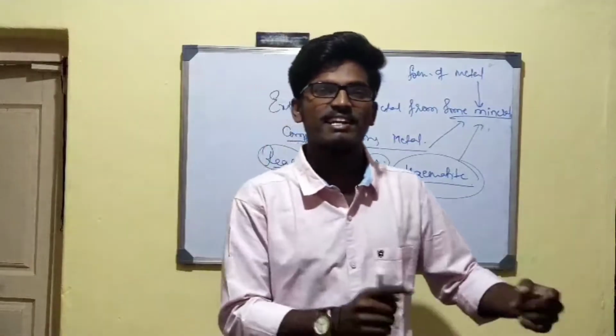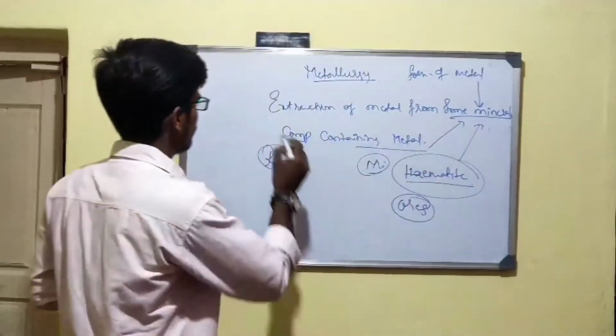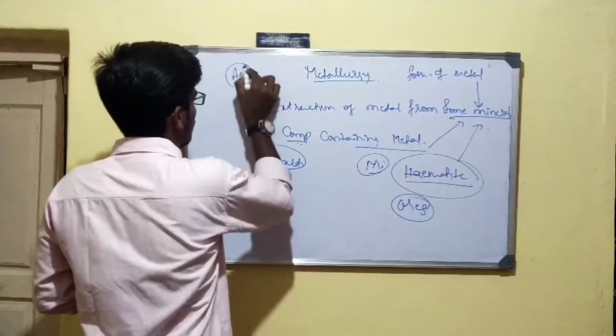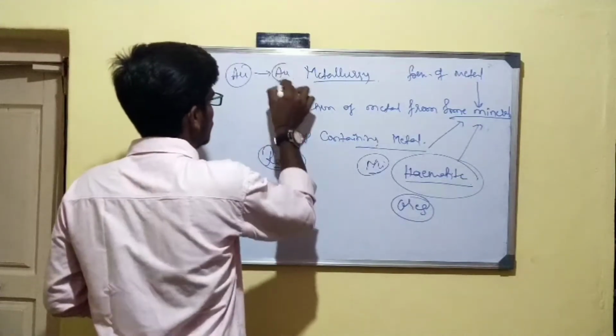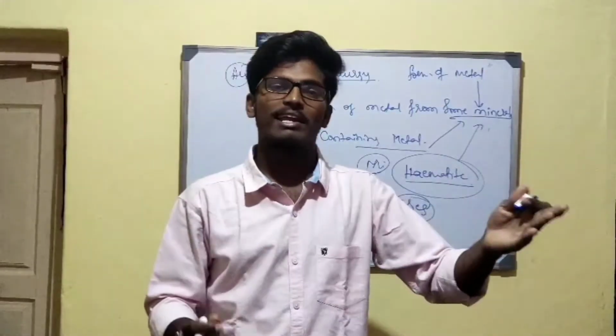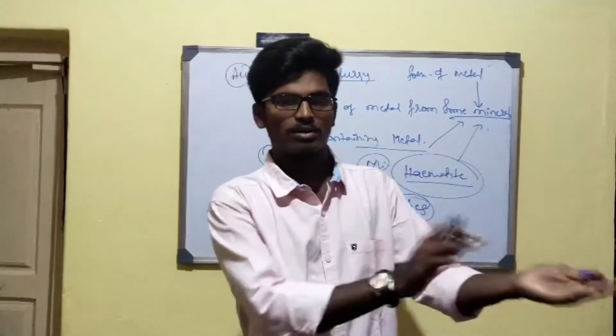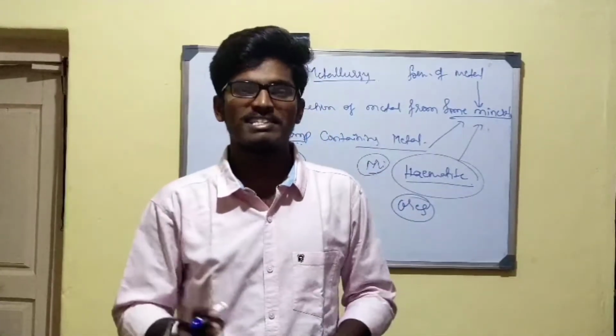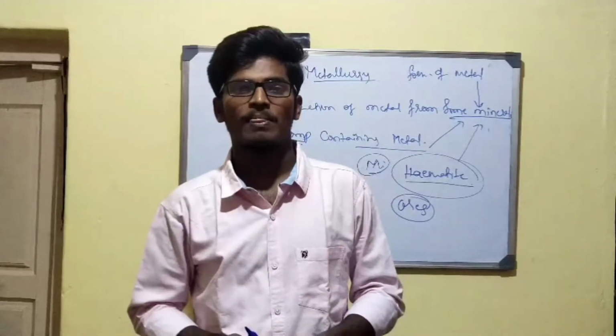Therefore, they exist in the native state. What is that native state? Au exists as Au in a mineral. It is not present in any compound, nor does it convert into any compound, since the reactivity is low.